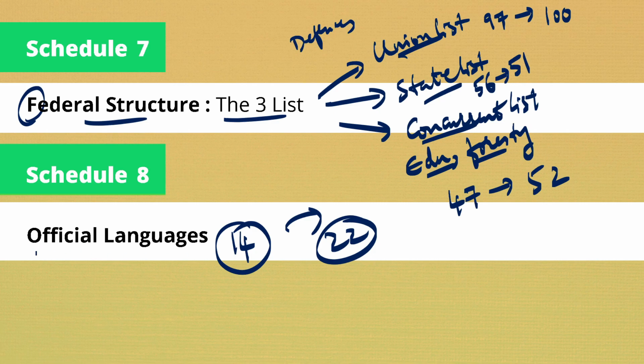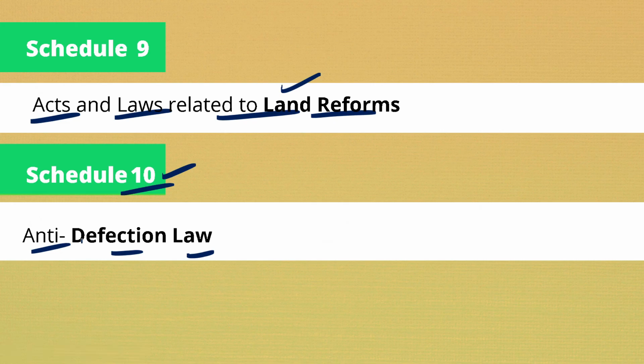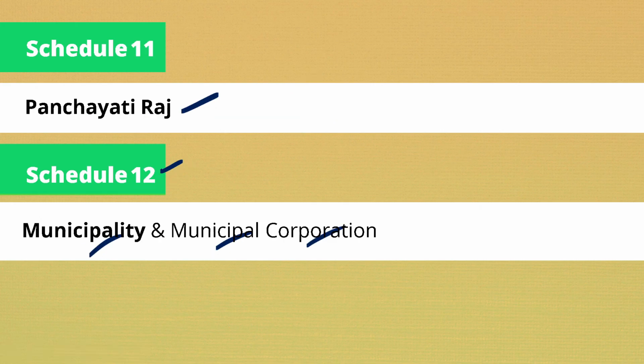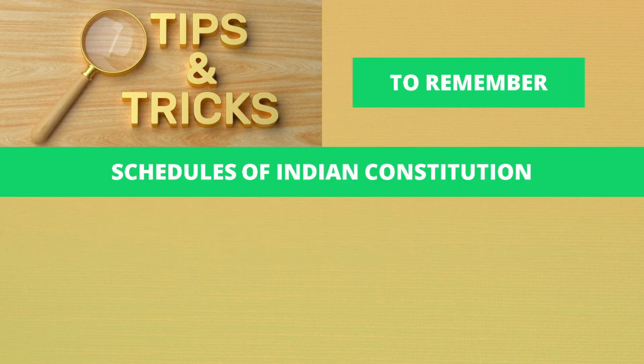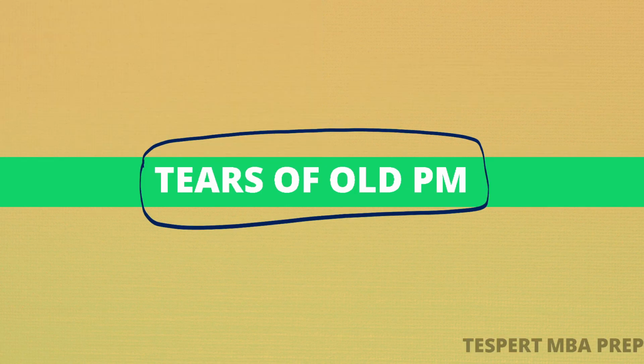So tiers of old: O for official languages, L stands for land reforms, and D stands for defection law, that is old, and P stands for Panchayati Raj, and M stands for the municipality and municipal corporation. So you can remember the schedules by just remembering this sentence.